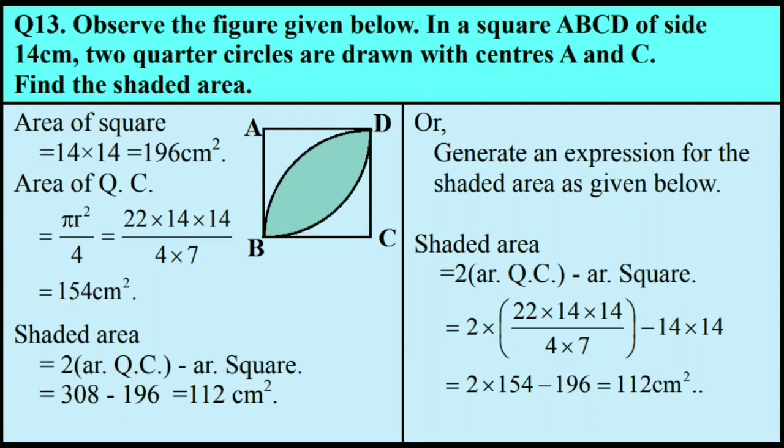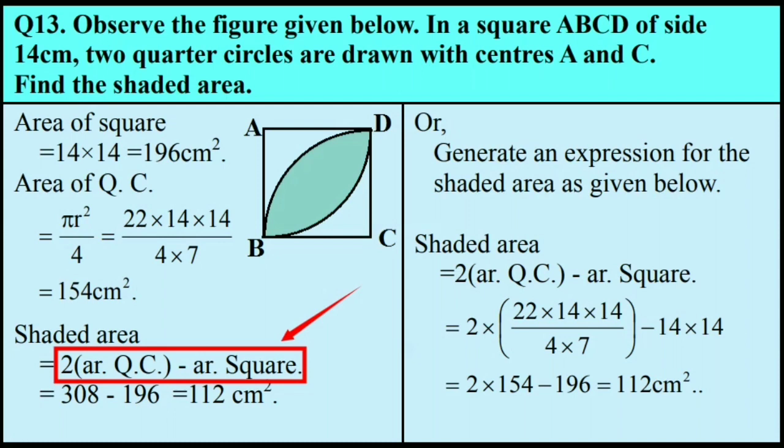Now it is clear from the diagram that the shaded area is the area of intersection of the 2 quarter circles. Hence, shaded area is twice the area of quarter circle minus the area of a square.